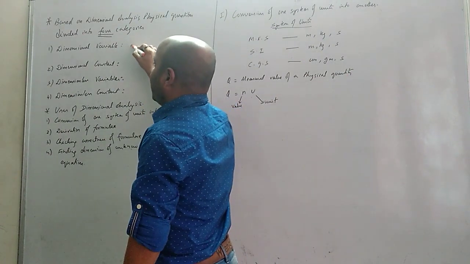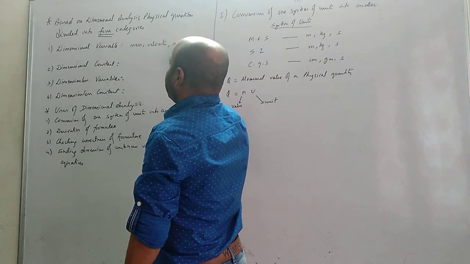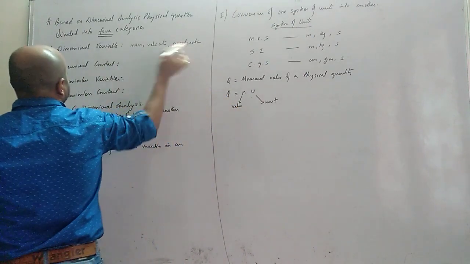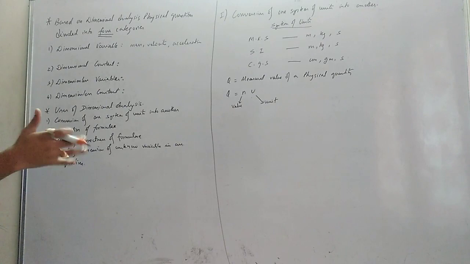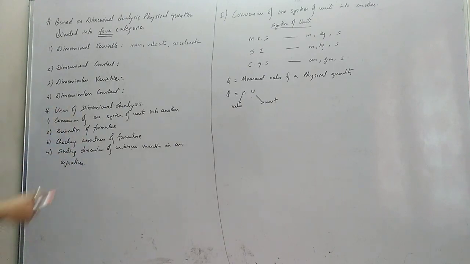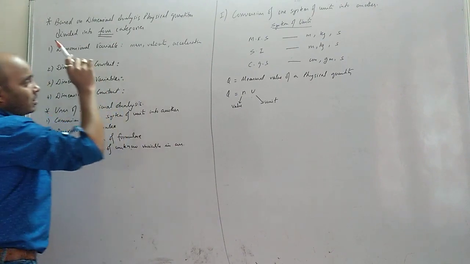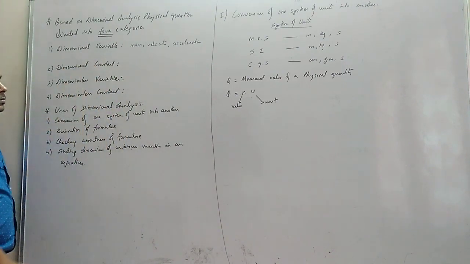Almost everything, mass, velocity, for example. These are examples. Acceleration. These all physical quantities have some dimensions. And its values are not constant, it's changing from different system to different system. Next, dimensional constant. Those physical quantities which have dimension and its values are constant.